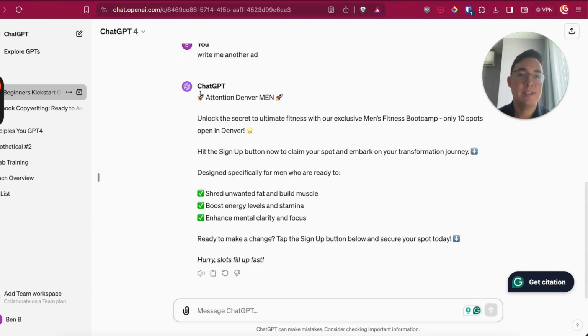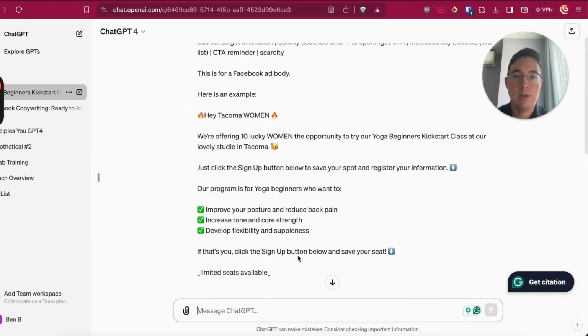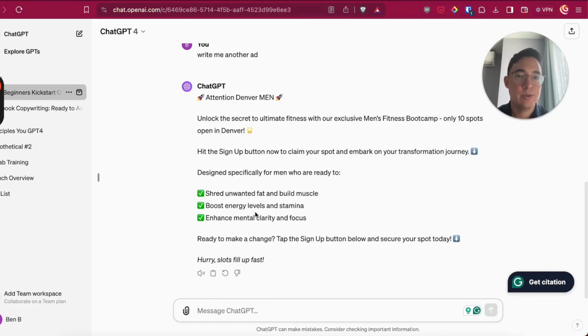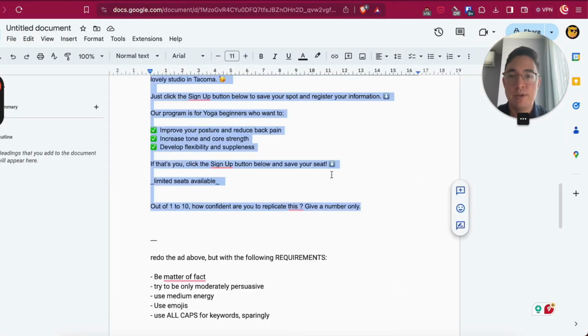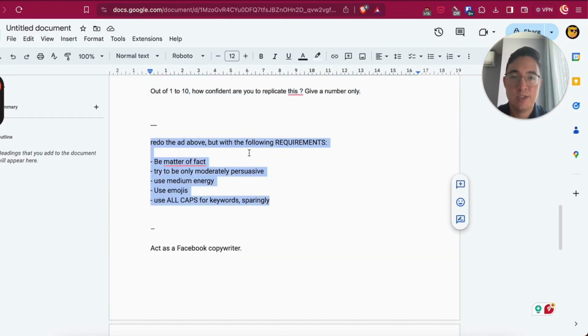Cool, so you can see it's basically followed the structure pretty well, and it's also done an okay job on the copy. If you want to tune it up from there, you can use this editing prompt I have here, which says redo the ad above, but with the following requirements. Be more matter of fact. This sometimes helps when they use too much text and they really oversell things. Try to be only moderately persuasive. Again, sometimes it tries too hard to be salesy and it ends up looking really bad. Use medium energy. That's when they use too many exclamation marks. Use emojis. It's always good to remind it to keep using emojis. And use all caps of keywords sparingly.